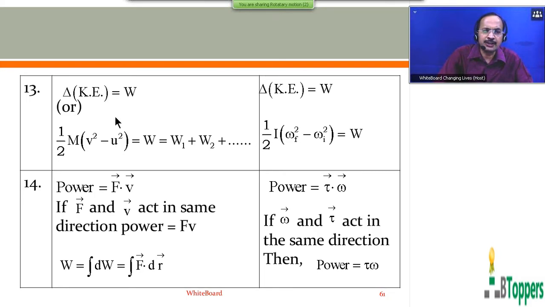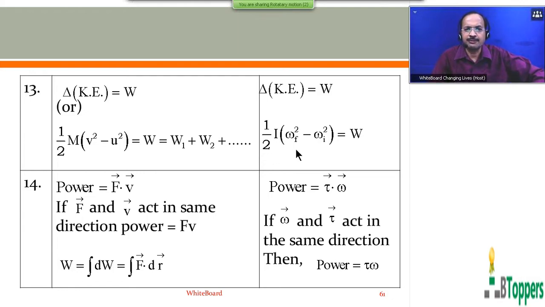So change in the kinetic energy of the body when the velocity changes from u to v can be written as half m v square minus half m u square, or half m into v square minus u square, which will be equal to the work done by the resultant of all the external forces acting on the body, which can be written as equal to the algebraic sum of work done by the individual forces acting on the body.